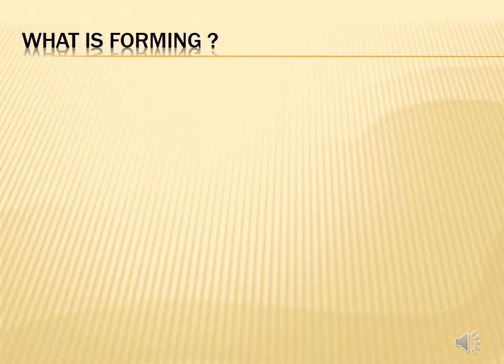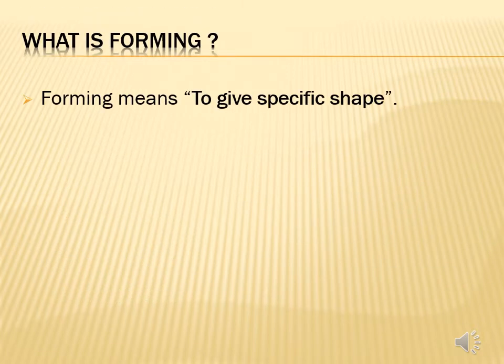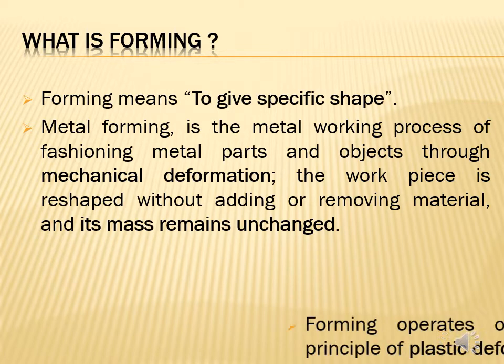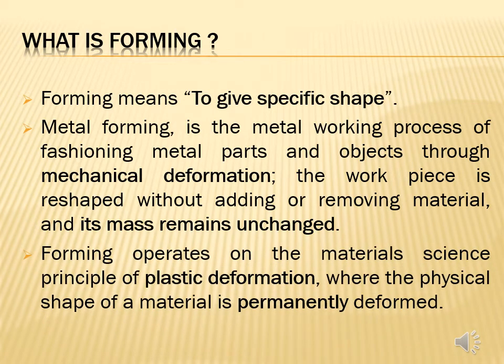First, what is forming? Forming means to give specific shape. Metal forming is the metalworking process of fashioning metal parts and objects through mechanical deformation. The workpiece is reshaped without adding or removing material, and its mass remains unchanged. Forming operates on the materials science principle of plastic deformation, where the physical shape of a material is permanently deformed.